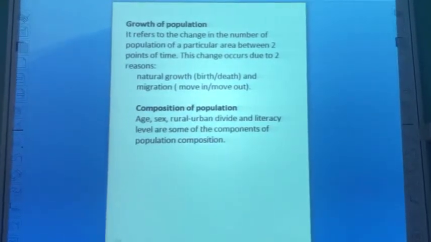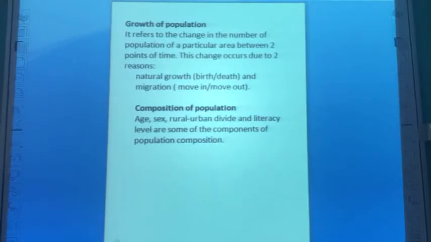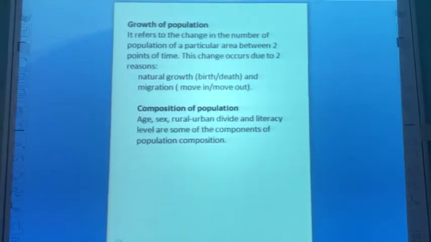This change occurs due to two reasons: natural growth and migration.